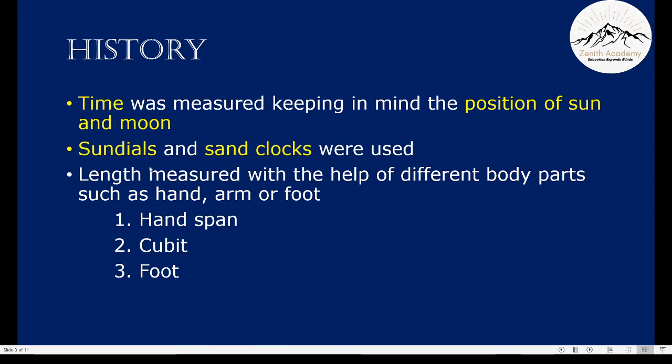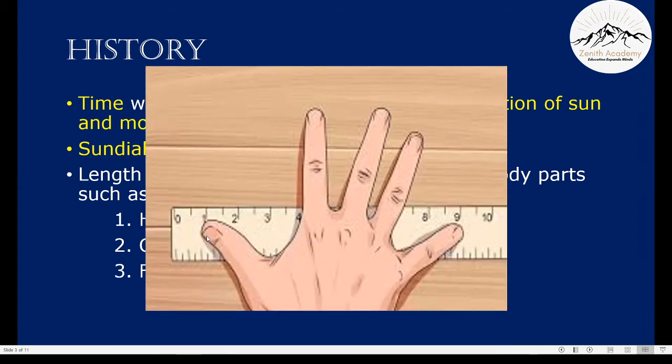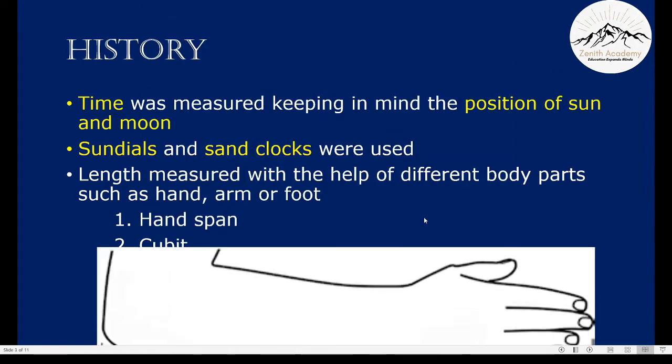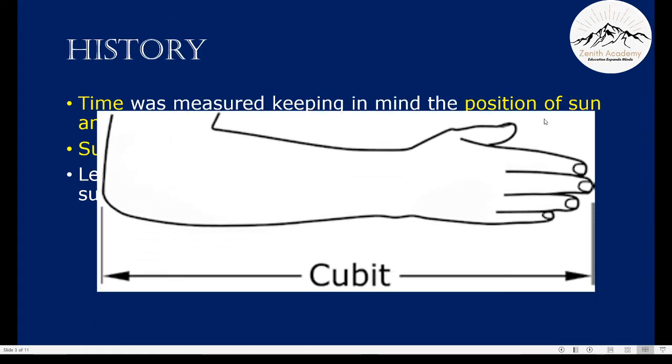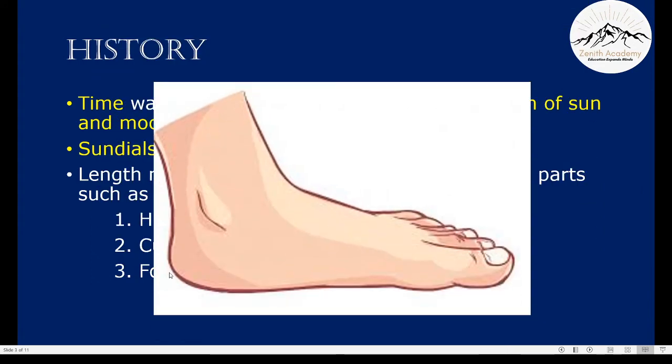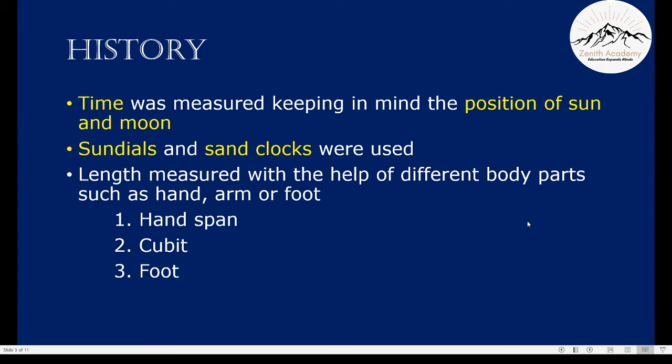Similarly, there is history for other units. Physical quantity such as length was measured with the help of different body parts such as hand, arm, or foot. Hand span is the length between our thumb and our little finger. Cubit is the length between our elbow and our fingertips. And foot is the length of our foot. But then everyone realized that everyone has a different body type. And my foot may not match your foot. Therefore, this cannot be used as a unit for measurement.